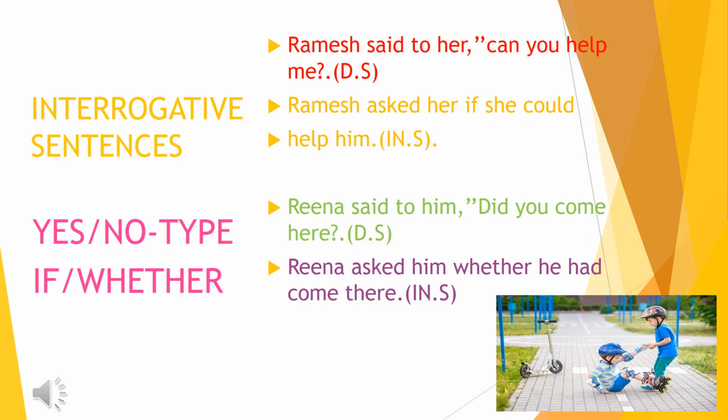Next, interrogative sentence. Always ends with question mark. First type, yes or no type. If or whether. See the first example. Ramesh said to her, "Can you help me?" Now we have to change into indirect speech. Ramesh, as it is, you have to write it. Said to, you have to remove. You have to write asked. Her, as it is, you have to write it. Then remove the punctuation marks.